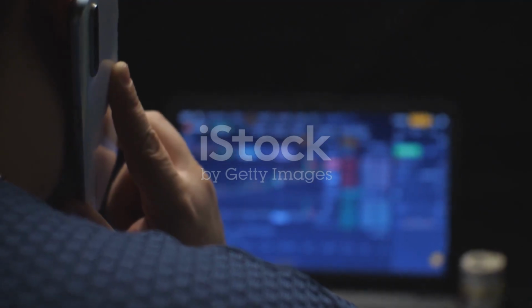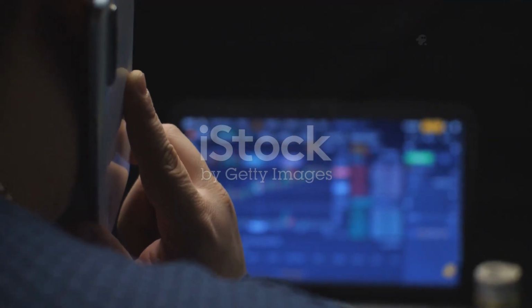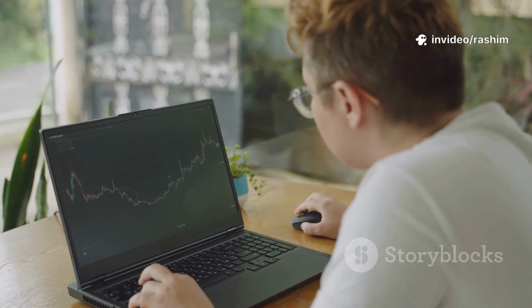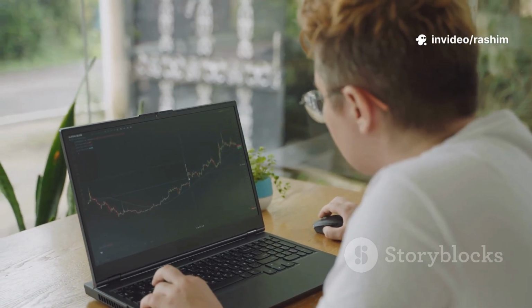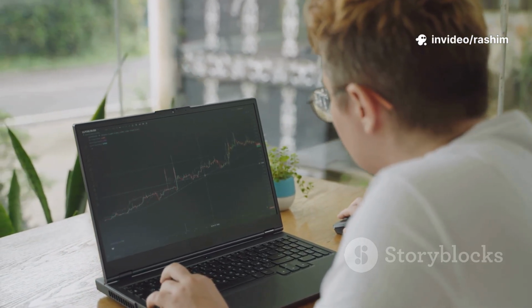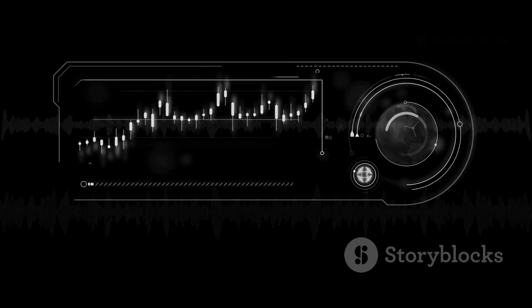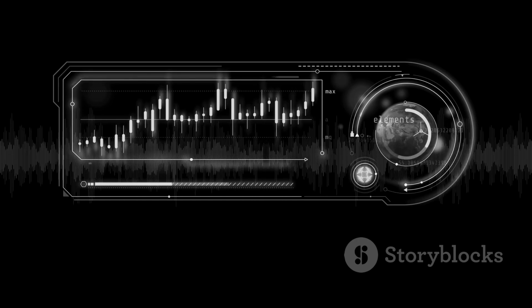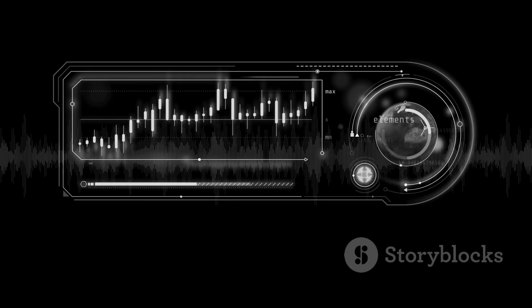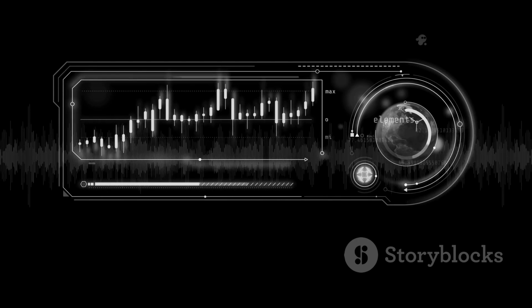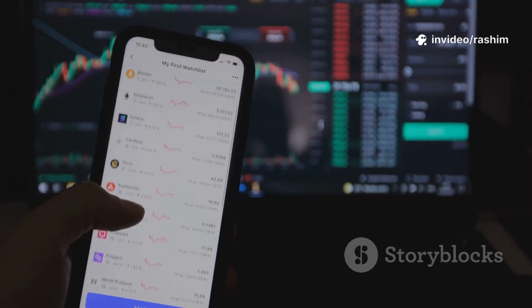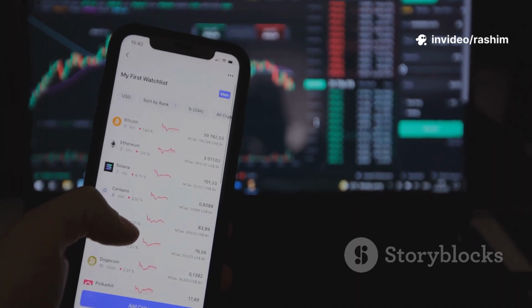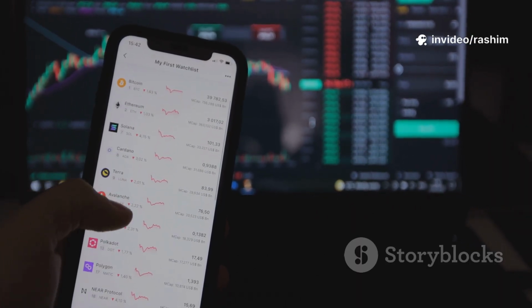Section 9. Now it's your turn. Practice with paper trading. After you have backtested your strategy and feel comfortable with it, the next logical step is paper trading. Paper trading, also known as simulated trading, is where you practice your strategy in the live market but with fake money. TradingView offers a fantastic paper trading feature that is integrated directly into the platform.